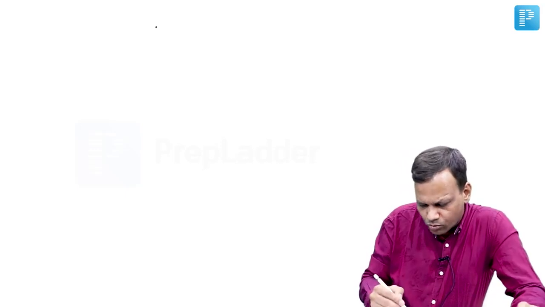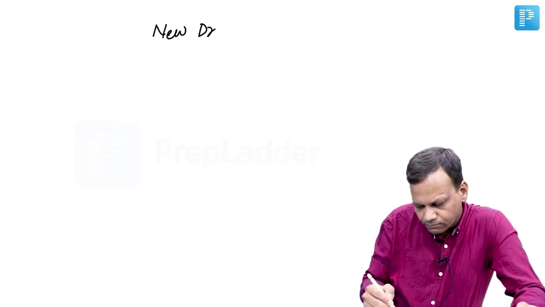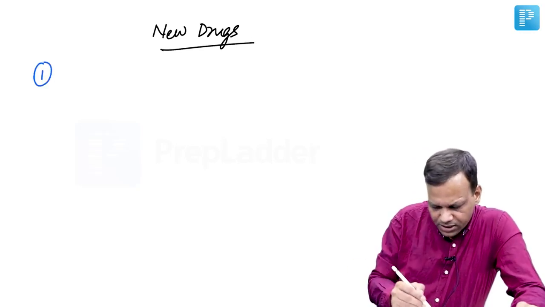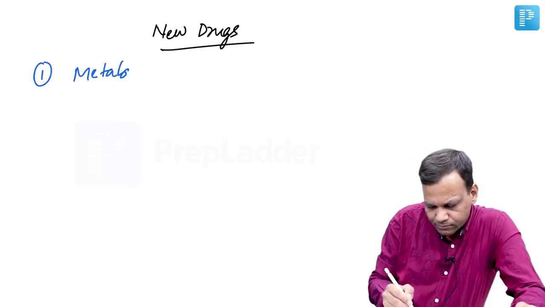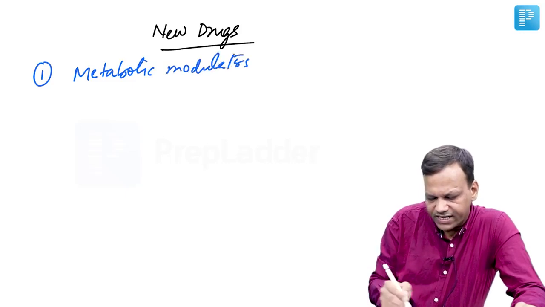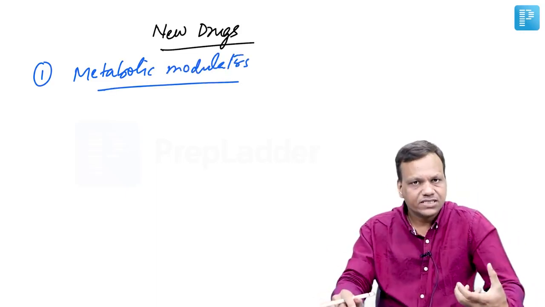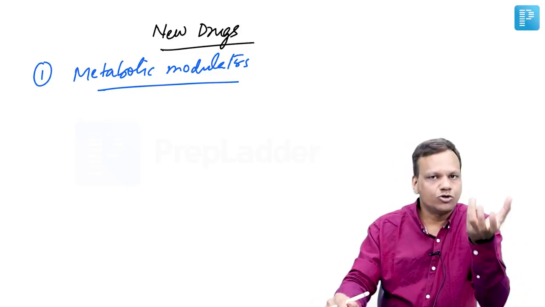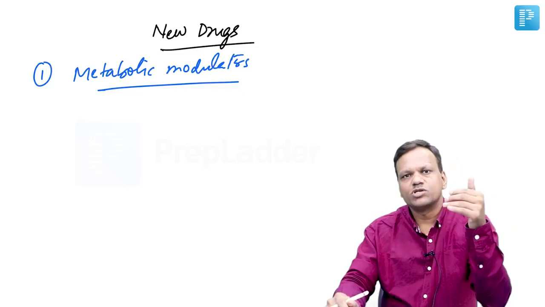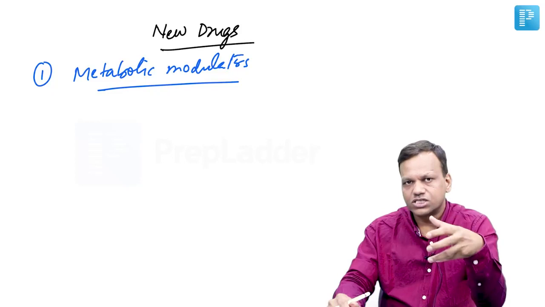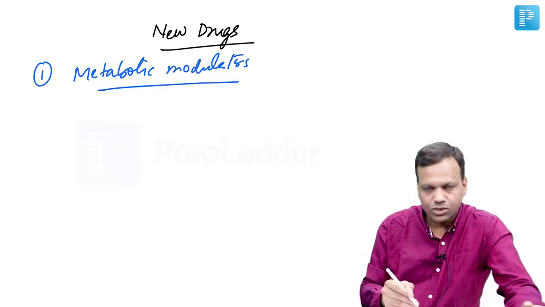Now moving to some new drugs in angina. So first of all is metabolic modulators. Normally, the heart utilizes fatty acids for producing energy, but fatty acids are poor fuels, so they require too much oxygen to metabolize. So if we shift the metabolism of the heart to glucose instead of fatty acid, then the oxygen utilization becomes better. So that is the new strategy.